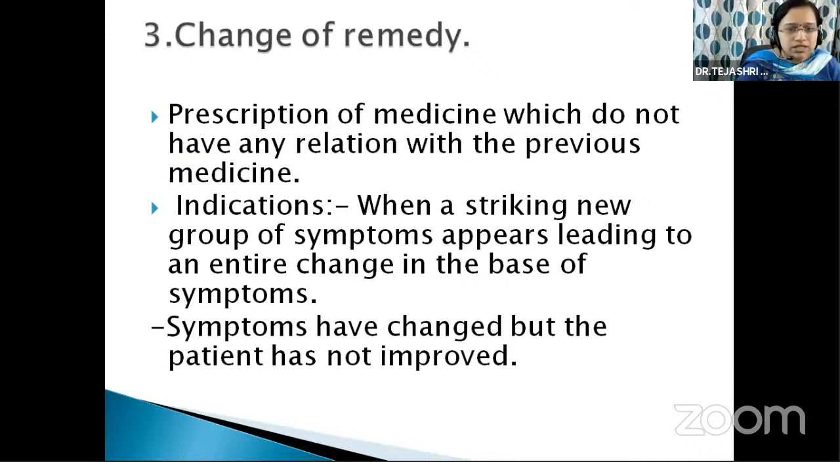Here there are two indications for changing the remedy. When a striking new group of symptoms appears, the symptoms may be of a light nature or a grievous nature. If the symptoms are of a grievous nature, then we have to antidote that medicine. And if these new symptoms are of a light nature, not very dangerous to life, then you have to change the remedy. Retake the case, re-examine the patient, and give a newly selected remedy to the patient.